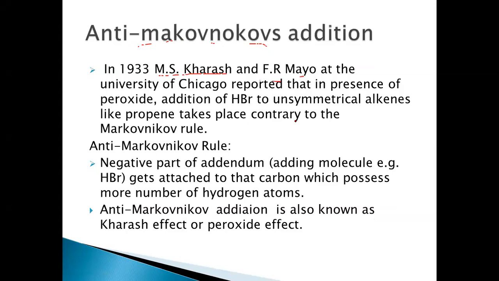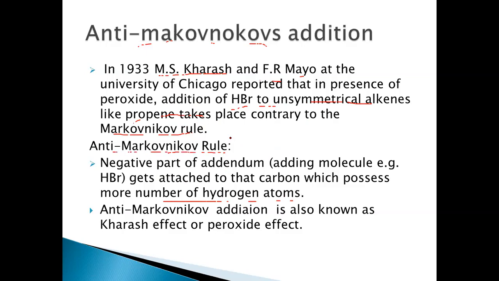They proposed this mechanism where they observed the addition of HBr to unsymmetrical alkenes in the presence of peroxide, which is just opposite to the Markovnikov's rule. The anti-Markovnikov's rule says that the negative part of the addendum, that is of the reagent, goes to the carbon with more number of hydrogens.